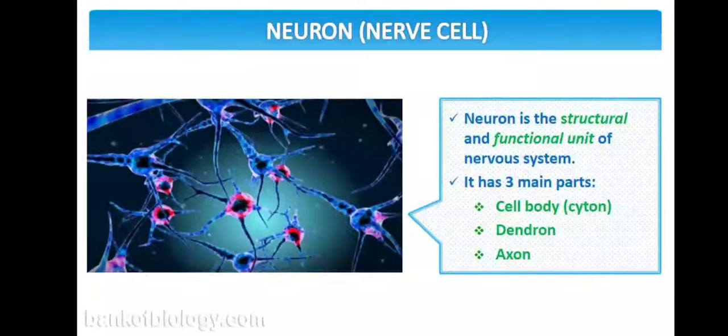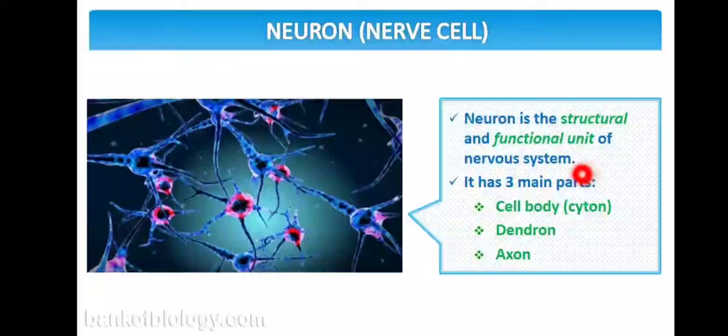We all know that the neuron, the nerve cell, is the longest cell in our body. The neuron is the structural and functional unit of the nervous system, because it is a cell which transfers information impulses from one cell to another cell.